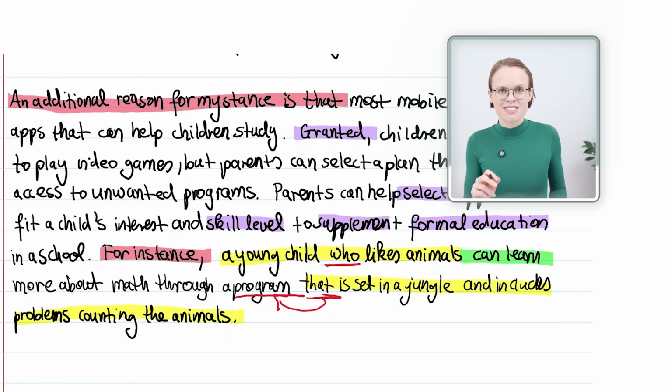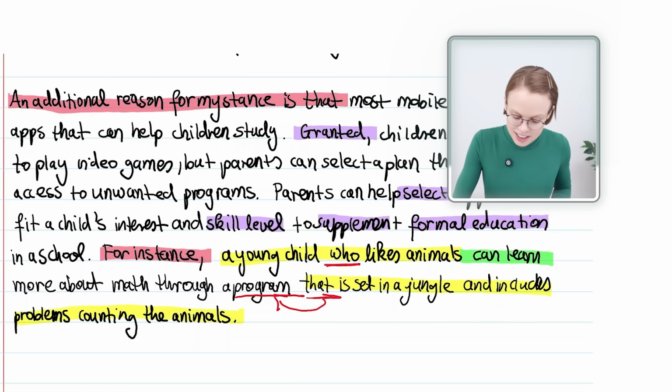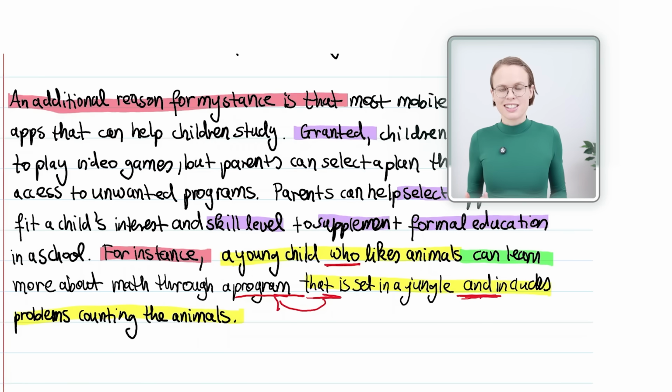Also, I joined 2 ideas using and. That is set in a jungle and includes problems counting the animals. And is an easy way to make a longer sentence. The thing is that when you join 2 verbs, they need to be the same tense. Is set and includes are both present tense verbs. This way you demonstrate that you know how to do this, which will improve your score.